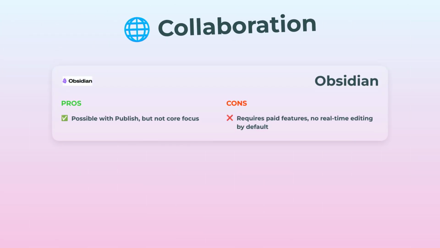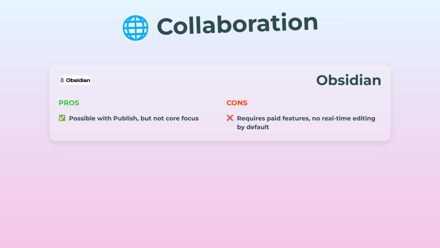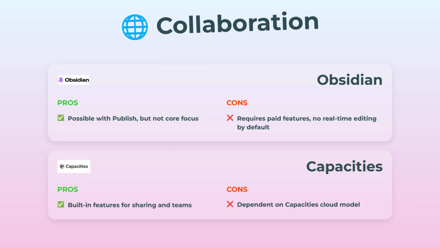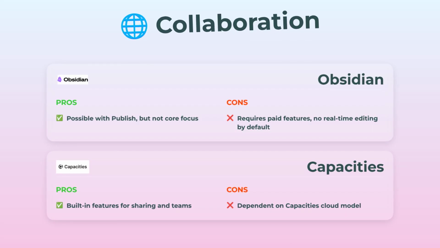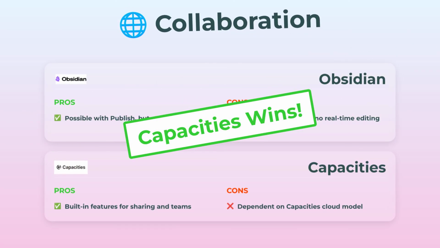Last up, collaboration. If you like working solo, Obsidian's fine, but for team stuff, you need paid add-ons and it's not really built for real-time editing. Capacities, though, is all about sharing and teamwork. You get built-in features for sharing notes and collaborating with your squad right out of the box. Sure, you are still relying on their cloud, but for working together in real time, Capacities is definitely the winner.